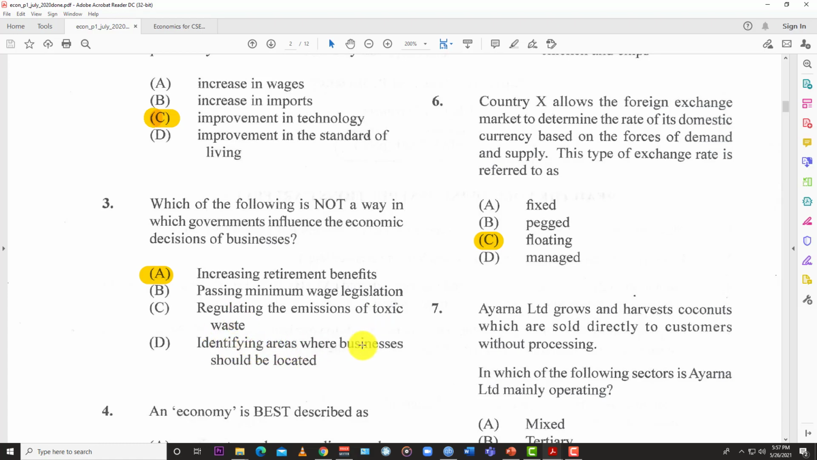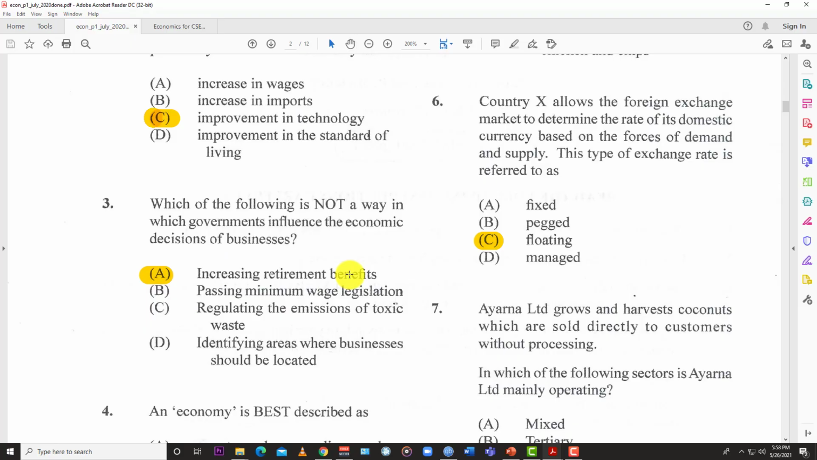Then identify areas where businesses should be located. We know how this goes. Government would be the ones to say, okay, if you are this kind of business, you can only locate here, there, or there. So certain manufacturing companies, animal, livestock, and those things cannot locate close to residential areas. So even if you want to go in an area where a lot of foot traffic is, based on the nature of your business, you have to now decide where the government puts you. So that would influence your location decision. So that would influence your economic decision. So that is why increasing retirement benefits doesn't really affect your decision.